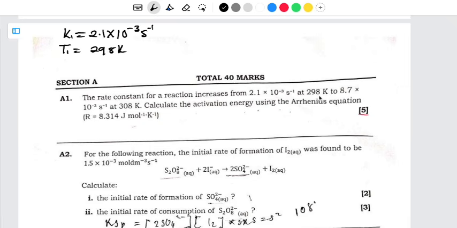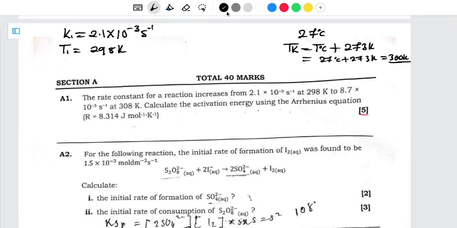But let's have an example. If they have given you the temperature in degrees Celsius, let's say 27 degrees Celsius, what are you supposed to do? Always you need to convert it into kelvins. Temperature in kelvins is equal to temperature in degrees Celsius plus the absolute zero temperature, which is usually 273 kelvins. So you add 27 degrees Celsius plus 273 kelvins, and here I'm going to have 300 kelvins. This is what you're supposed to do always.